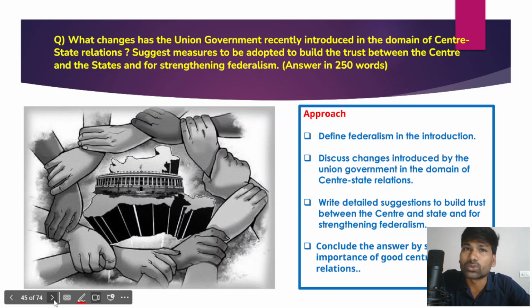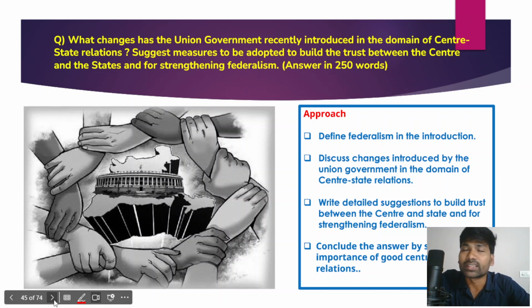In fact, we all know that India is a federation, and very often India is known as quasi-federal. Quasi-federal in the sense that India is not a federal state in the true sense, because in federalism in India the powers are tilted more towards the center, and for that reason India is known as a quasi-federal state. However, this is provided by the Indian Constitution keeping in mind the unity and integrity of the entire nation.